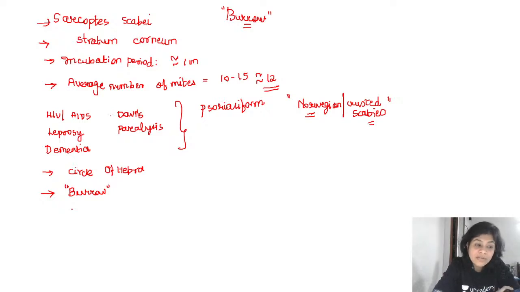Then remember, even a Wood's lamp is something that you can use to identify a burrow in scabies. So tetracycline powder you apply over the suspected area of the burrow, and then you remove the excess powder off and visualize it under a Wood's lamp. The area of the burrow will appear as a linear fluorescent line. Okay, so these are the methods by which you can identify a burrow of scabies.